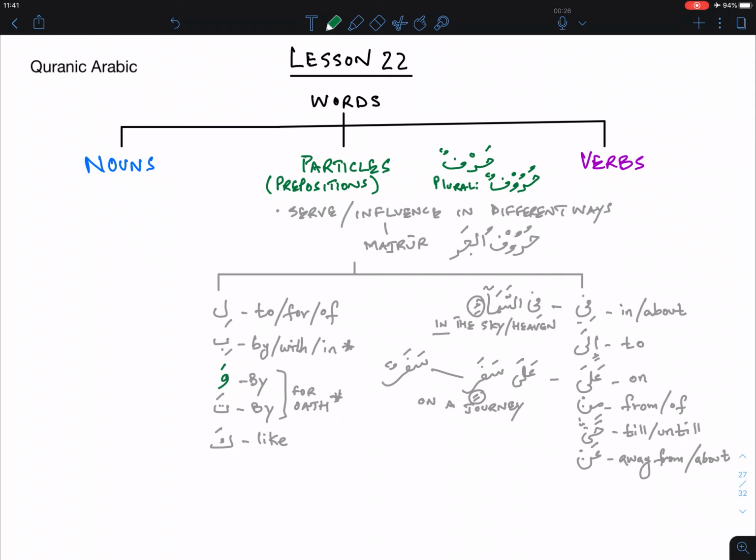I want to continue the discussion on particles, and I want to clarify something. In the previous lesson, we said wow, which is here. Let me highlight that, is for oath. But wow, it also is used for conjunction when you're joining two things. For instance, and there it means and. When it's not coming as a preposition, as a huruful jar, then there it's used as conjunction.